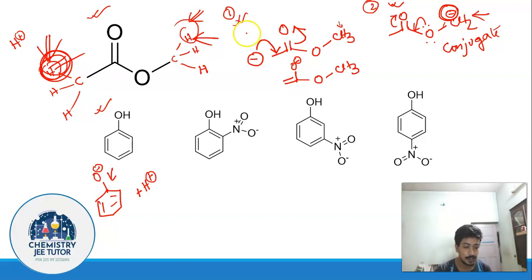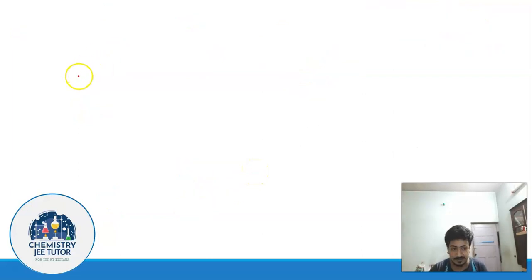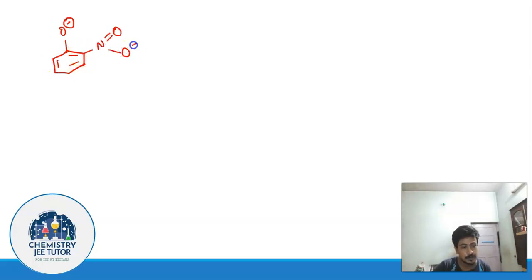Go and see it. In this case as well, this is going to be orthonitrophenolate. This is going to be orthonitrophenolate. So the structure is going to be, let me show this in a different slide altogether. This is going to be somewhat like this. In the second example, the conjugate base is going to look somewhat like this. We have to look into the resonance of this. Let us see, top to middle, middle to top.